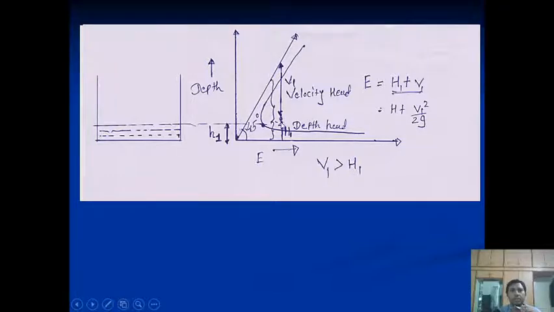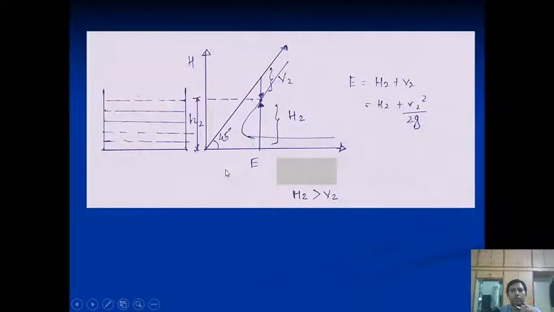It consists of the depth. When we plot the line from the inclined line, this indicates the velocity head, and when we plot it from the horizontal axis, it represents the depth head. So every energy consists of two heads, velocity head and depth head. We add the depth head to the velocity head, and then we derive the equation for energy.